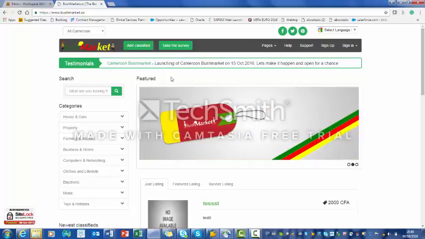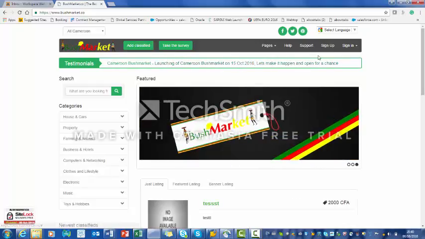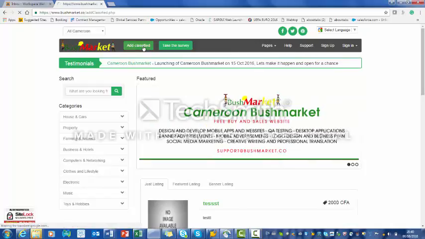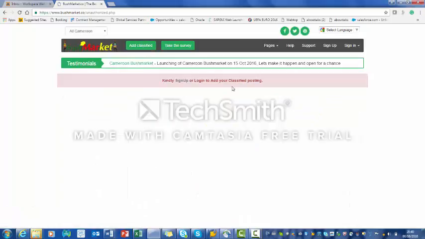It says how to classify it, and what you can do is, if you choose to add a classify, it will tell you you cannot add a classify because you have not registered as a member of Bush Market. So, how do I register as a member of Bush Market? It's very simple. I have to sign up.